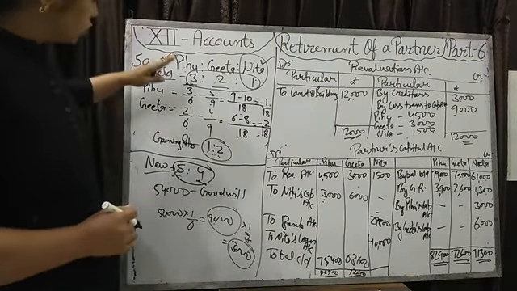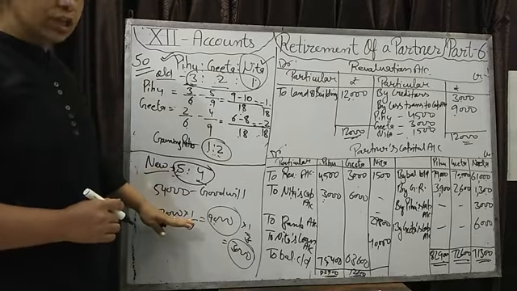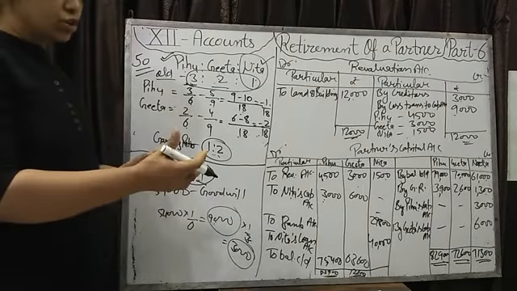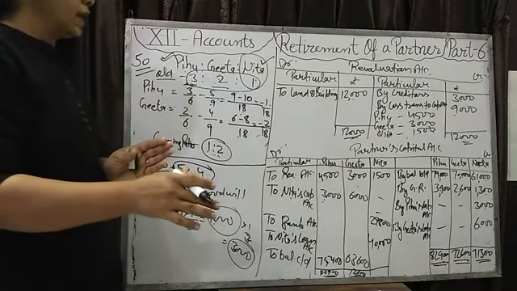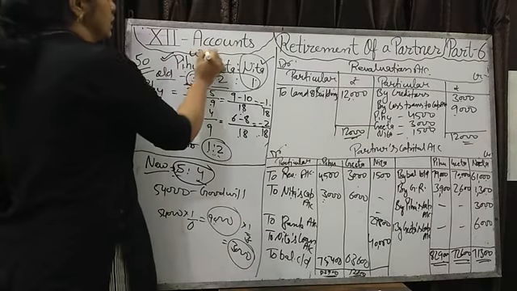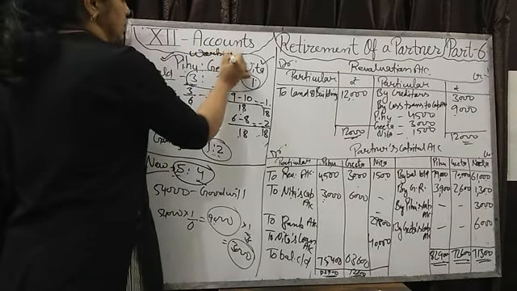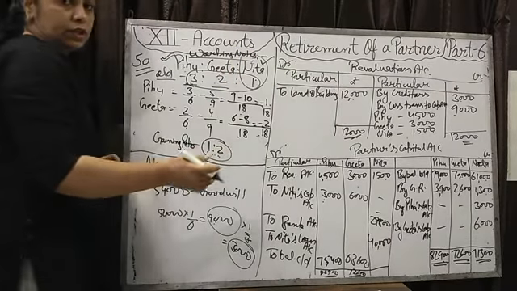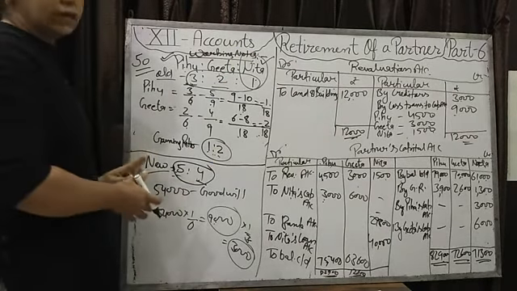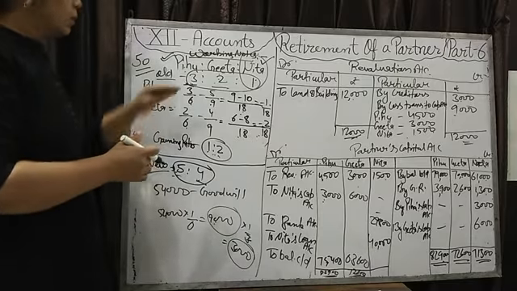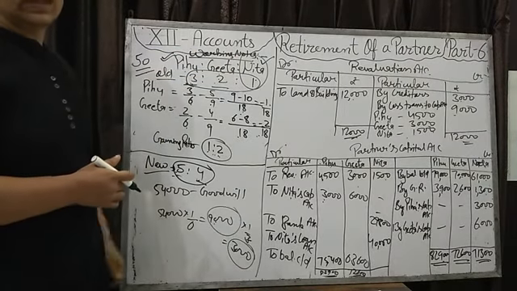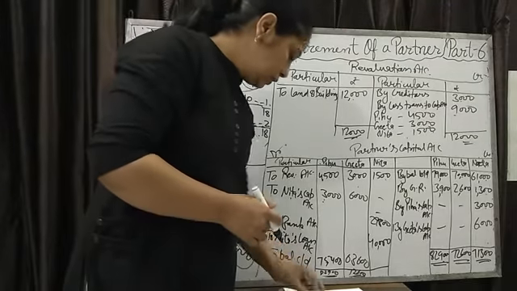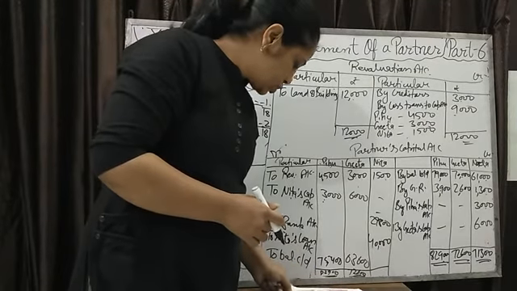You have to show all these calculation at the end of question or starting of the question. Or at the side you can make the line right here, working notes. You will not do all these calculation in rough. You will show all this calculation in the question by giving the heading working notes. Okay. After that, now we will do one more question.